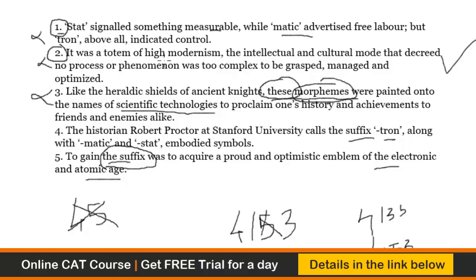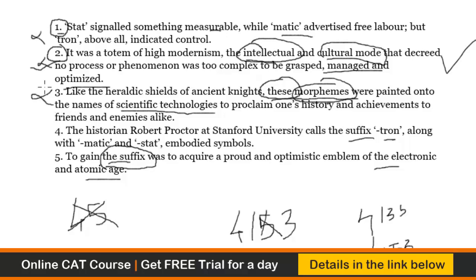It was a totem of high modernism, the intellectual and cultural mode decreed no process or phenomenon was. See, the problem is, if you look at it, it was a totem of high modernism, the intellectual, cultural mode, where is the intellectual? And you're talking about technology. Intellectual and cultural mode that decreed no process or phenomenon was too complex to be grasped, managed, and optimized. Somewhat awkward in the rest of the sequence. Because high modernism, we don't know what it is here. What is cultural here? There is no clarity.